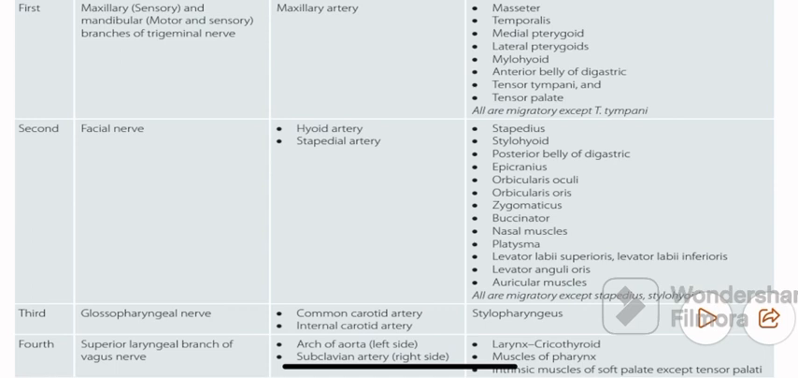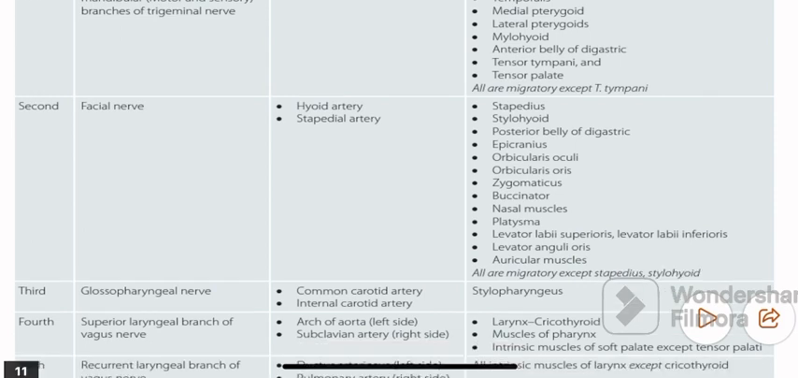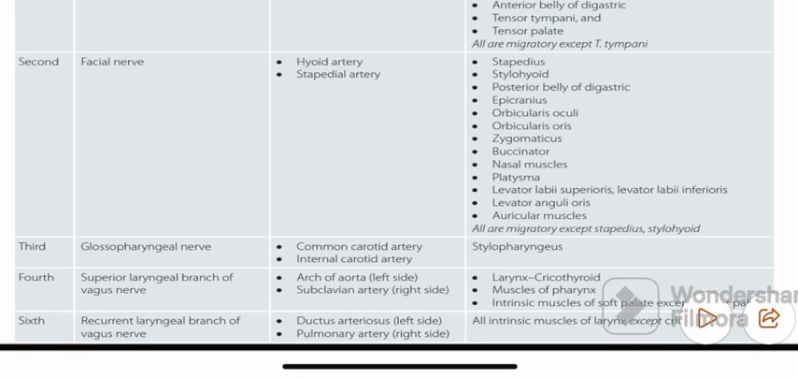Then we are going to discuss the third pharyngeal arch, which is supplied by the ninth cranial nerve, that is the glossopharyngeal nerve, and the arterial supply is the common carotid and internal carotid artery, and the only one muscle developed from the third pharyngeal arch is stylopharyngeus. Then the fourth pharyngeal arch is supplied by the superior laryngeal branch of the vagus nerve, and the artery supplies are the arch of aorta and subclavian artery, and the muscles developed, that is